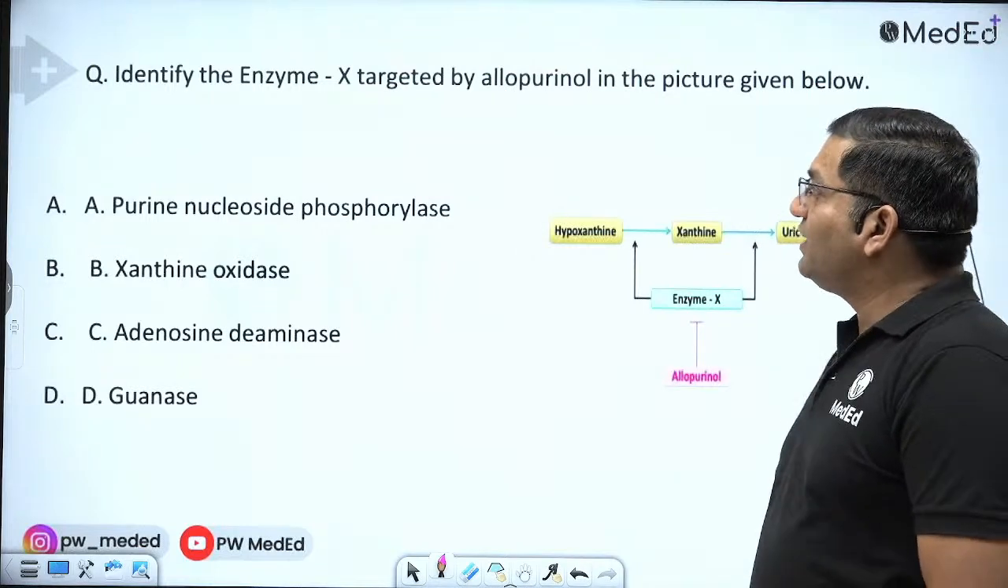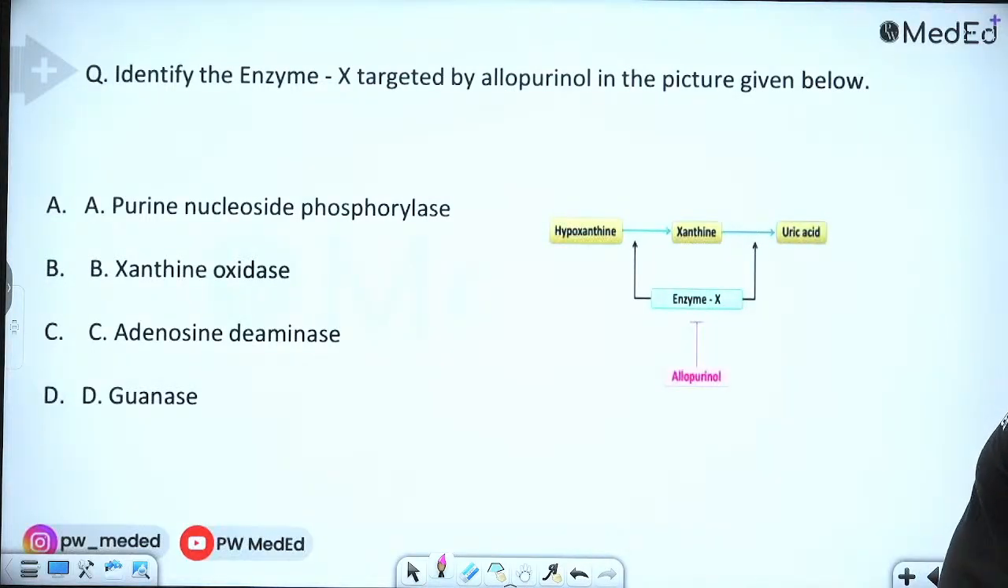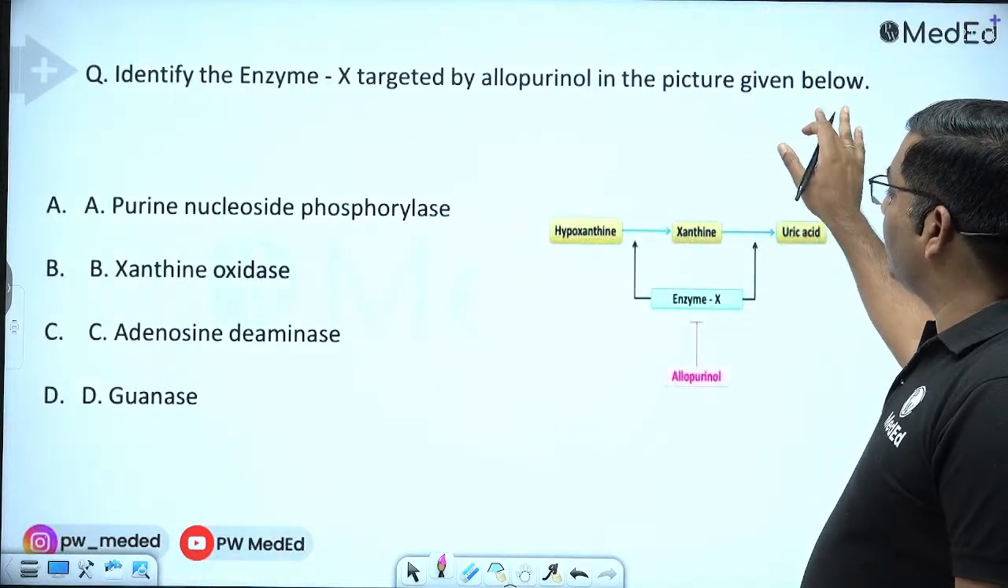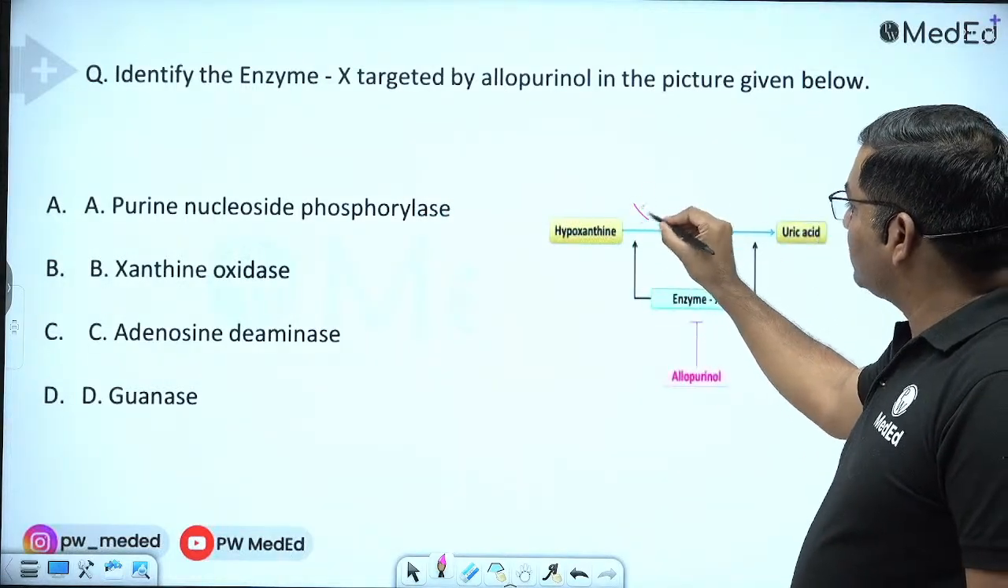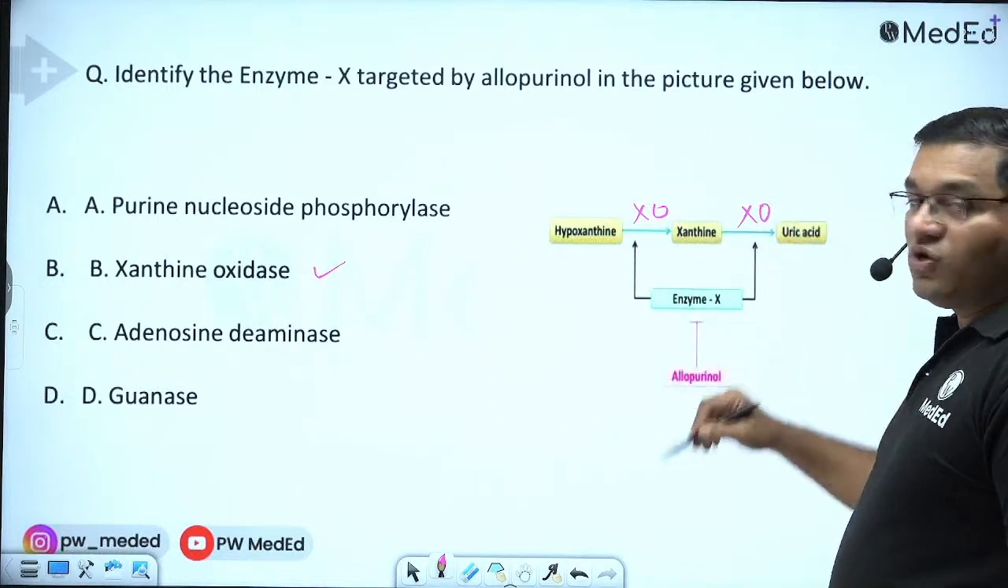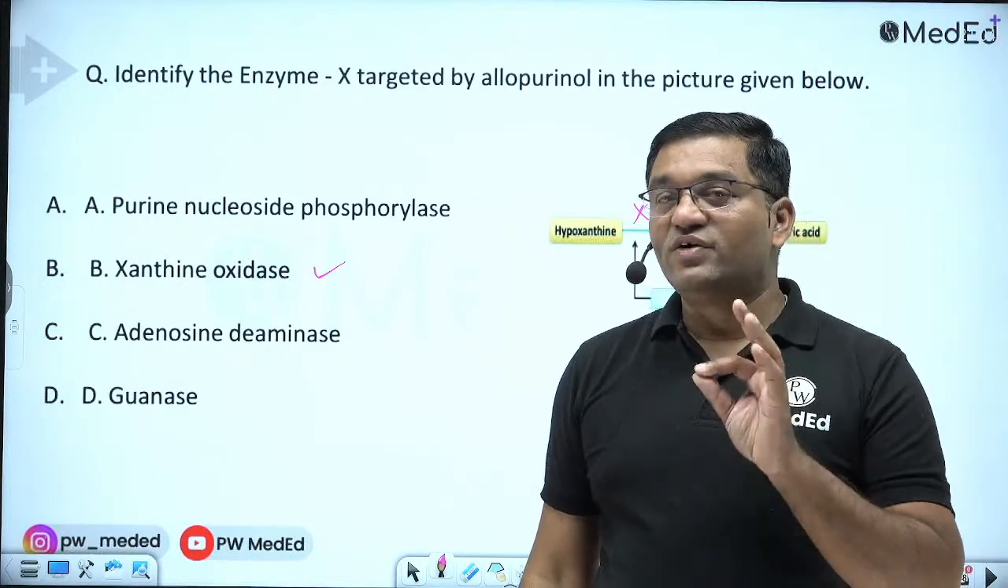Now identify the enzyme X targeted by allopurinol. Identify the enzyme X targeted by allopurinol in the picture given below. So it acts on xanthine oxidase. Here the answer is xanthine oxidase. By competitive inhibition, also by suicidal inhibition, competitive and suicidal inhibition.